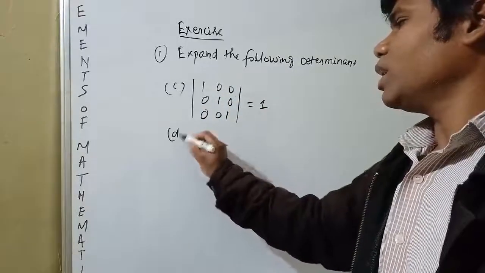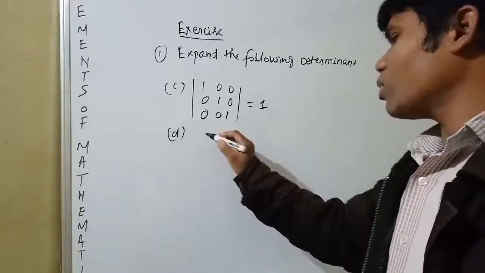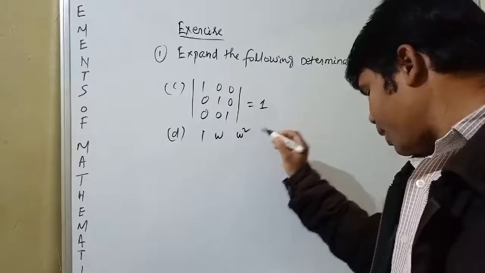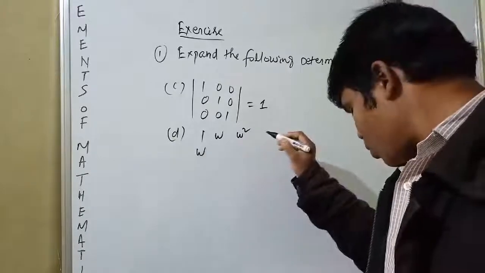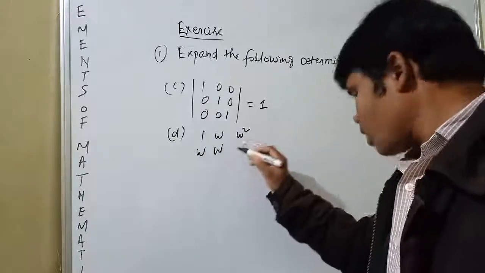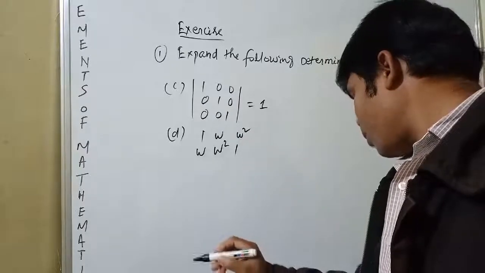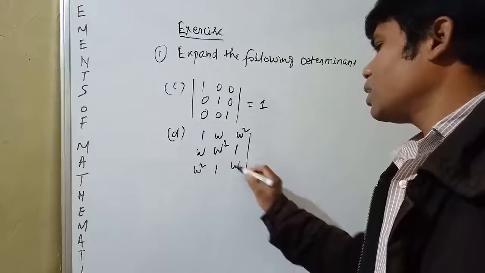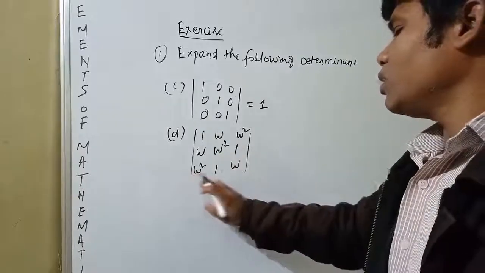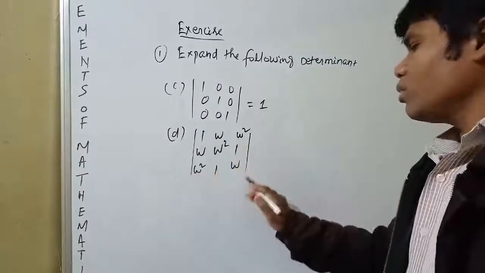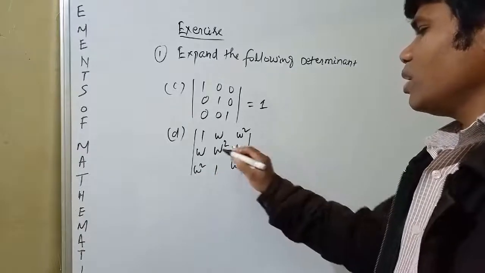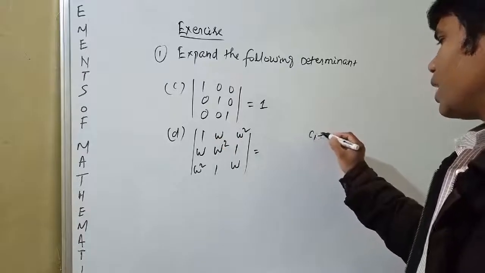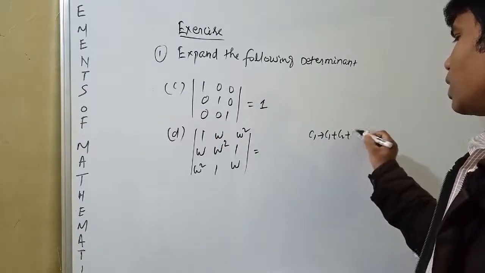You see the next question: 1 plus omega, 1, omega square; 1, omega square, omega square; 1, omega square, 1, omega. Now you change C1 to C1 plus C2 plus C3.